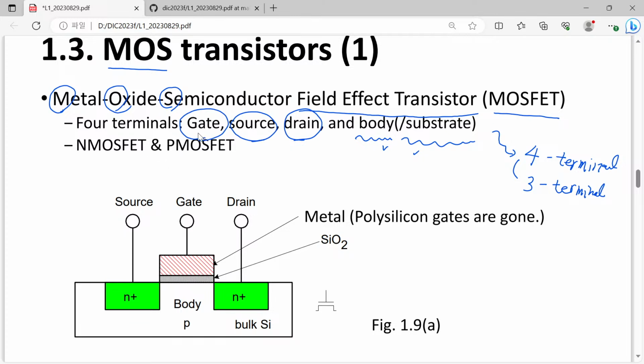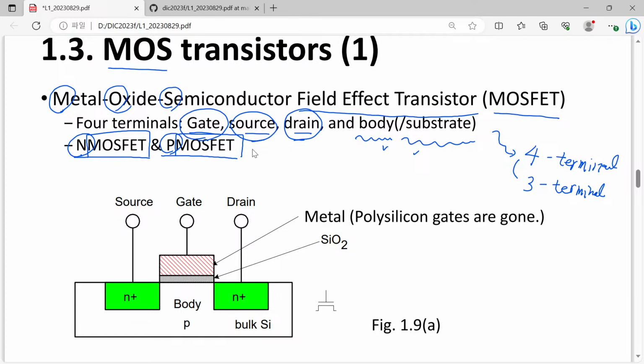But right now, just think that there are mostly three terminals. Here we have N MOSFET and P MOSFET, so both of them are MOSFETs. However, depending on their polarity, they are called N or P. If you have already attended the microelectronics course, you are quite familiar with the concept of N MOSFET and P MOSFET, but I will start from scratch and explain it later.